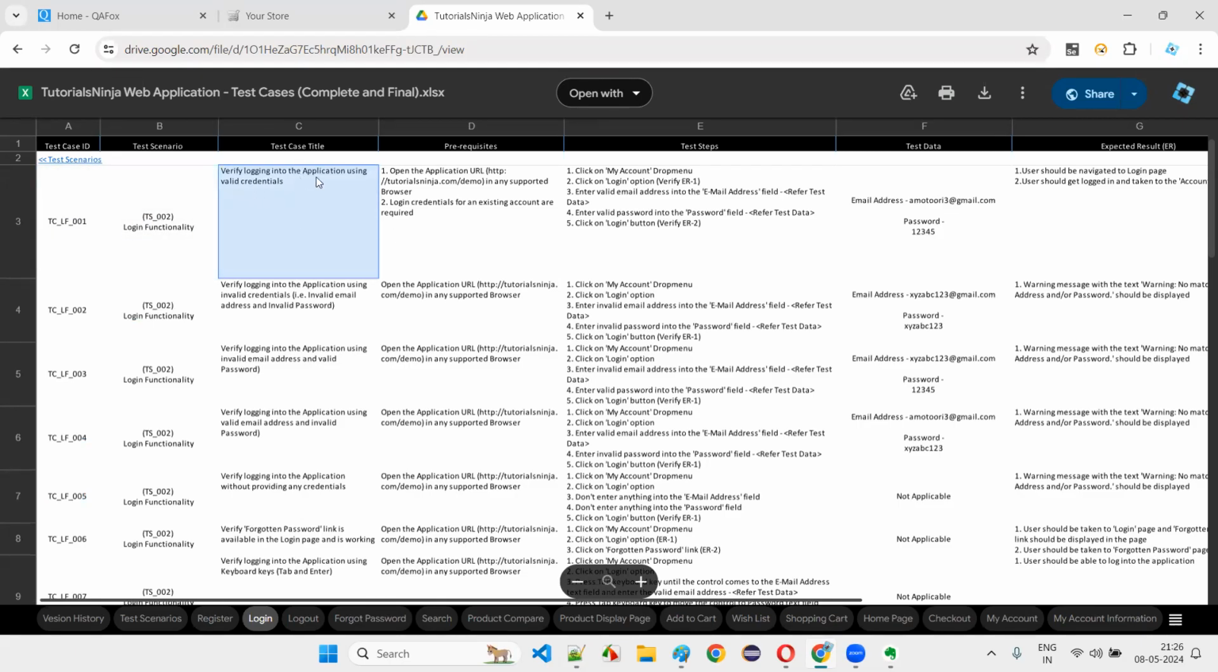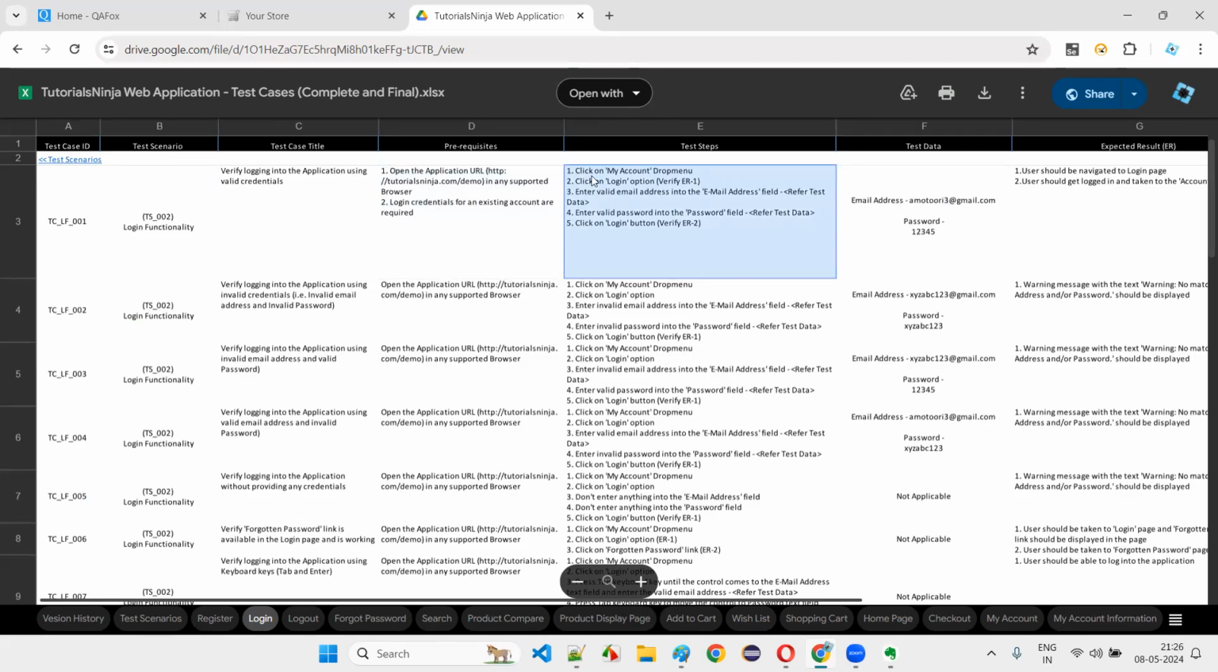Test case title: verify logging into the application using valid credentials. Here, the prerequisite. To perform this particular testing, what are the prerequisites? We have to first open the application URL in the supported browser, and login credentials for an existing account should be there already with us. Then software testers have to write what steps to follow.